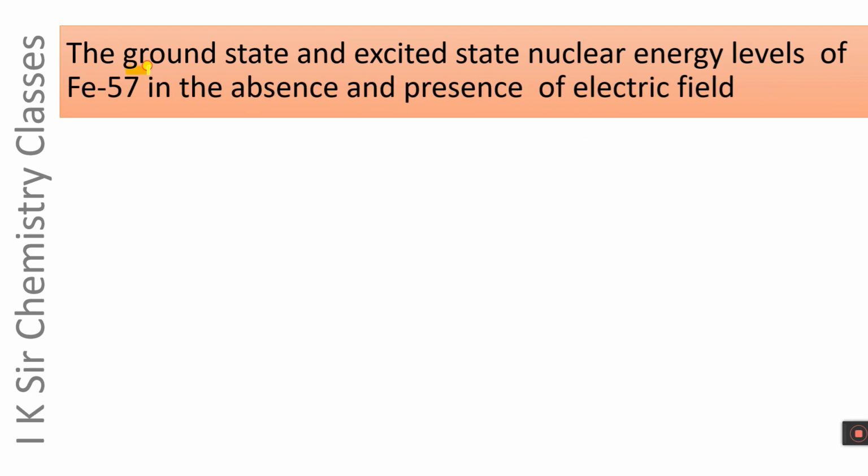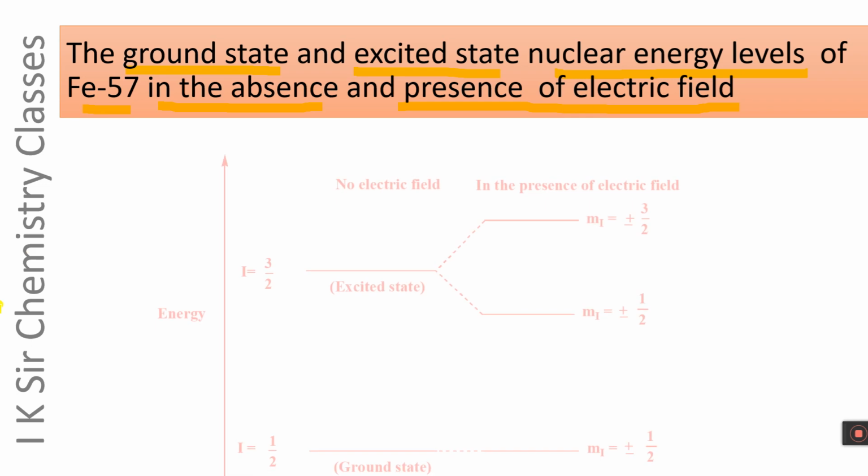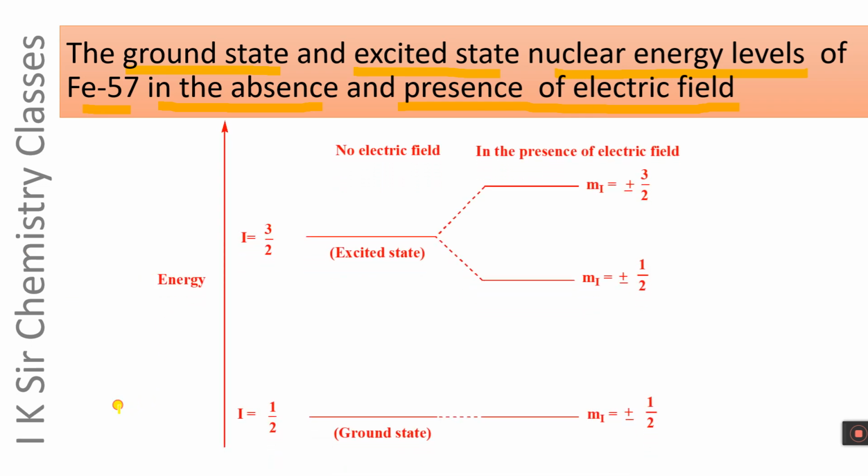The ground state and the excited state nuclear energy levels of Fe57 in the absence of electric field and in the presence of electric field are demonstrated in the following figure. The energy is increasing in the upward direction. This is the ground state having I equals 1/2, and this is the excited state having I equals 3/2. In this case there is no electric field.